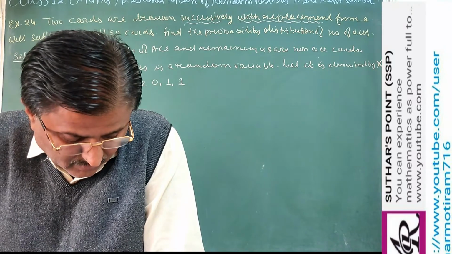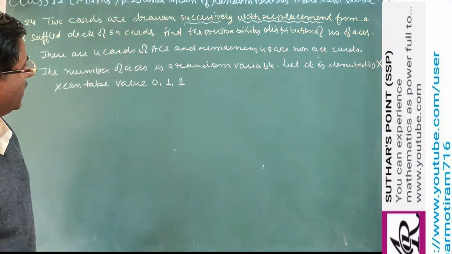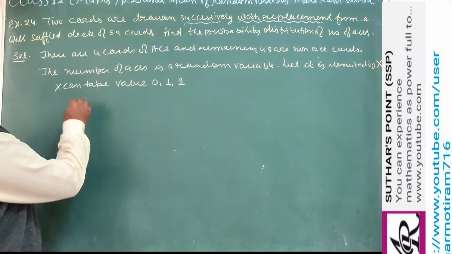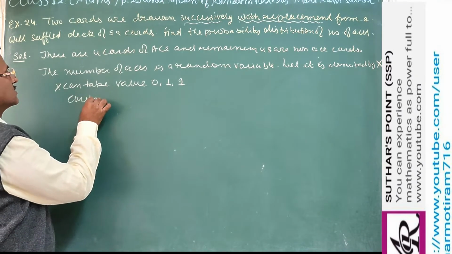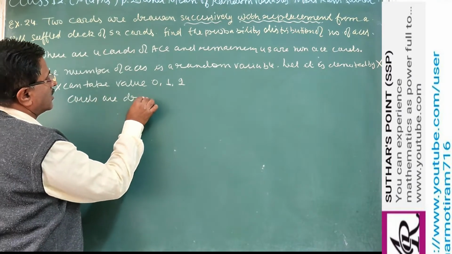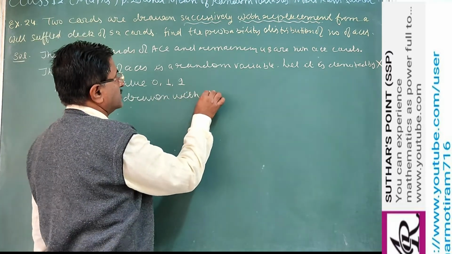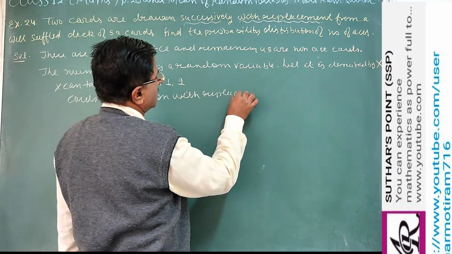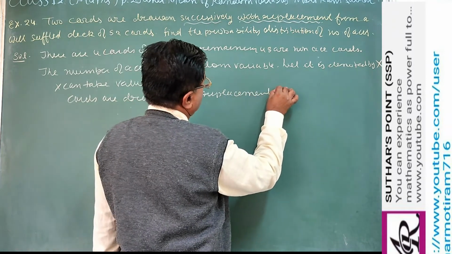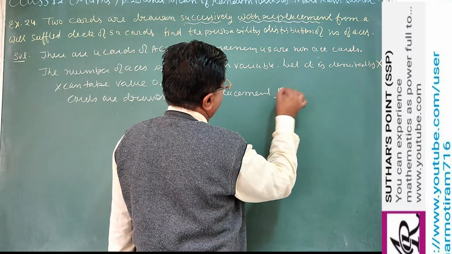Now here we are taking with replacement. So cards are drawn with replacement. So both events are independent.